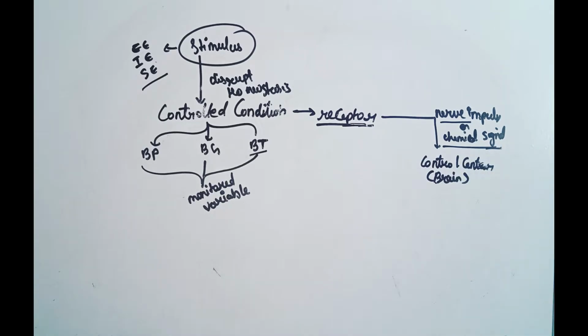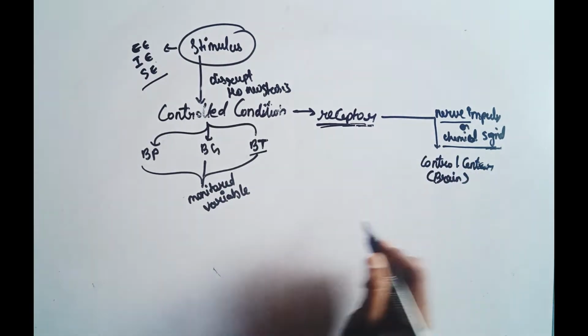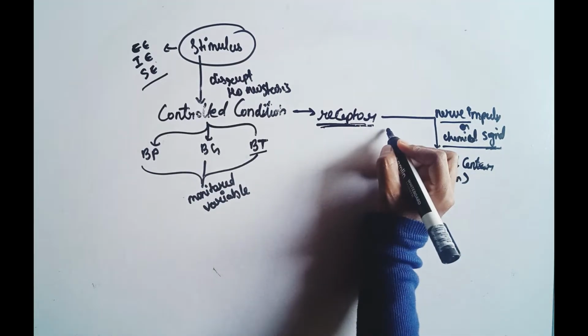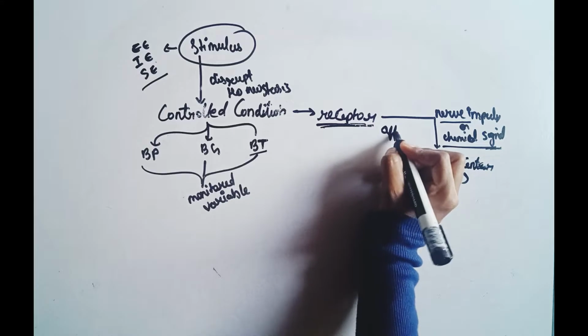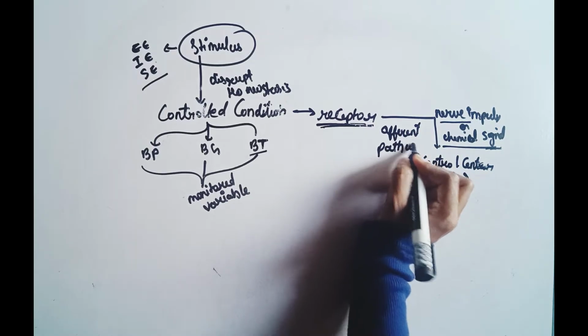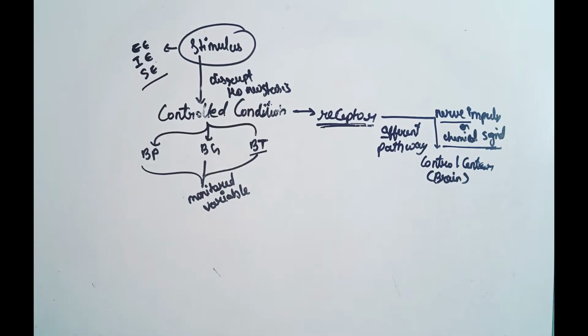Chemical signals means hormones and neurotransmitters; these are slow acting and controlled by the endocrine system. The pathway from the receptor to the control center is called the afferent pathway. Afferent means carrying toward, so toward the brain.